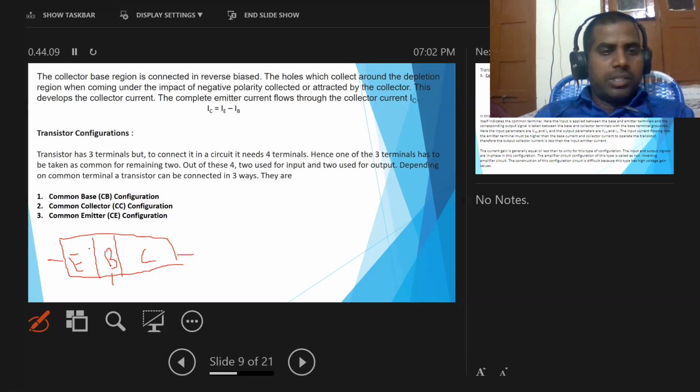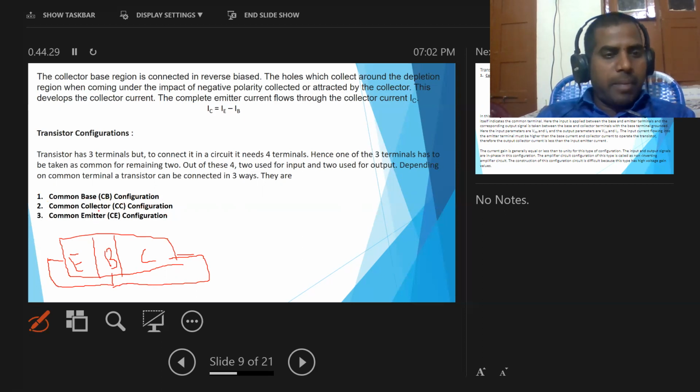Here the base is taken as common for emitter and collector, like this. Hence, it is called common base configuration.